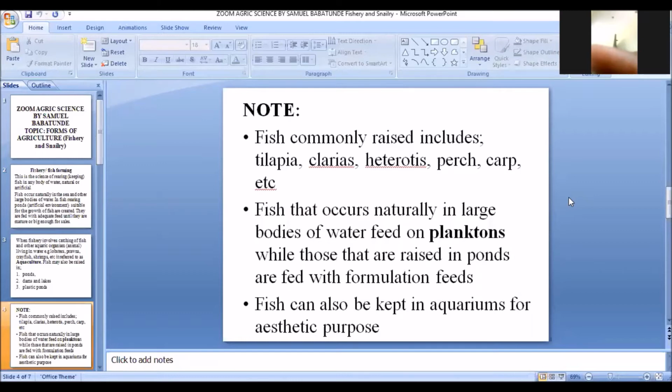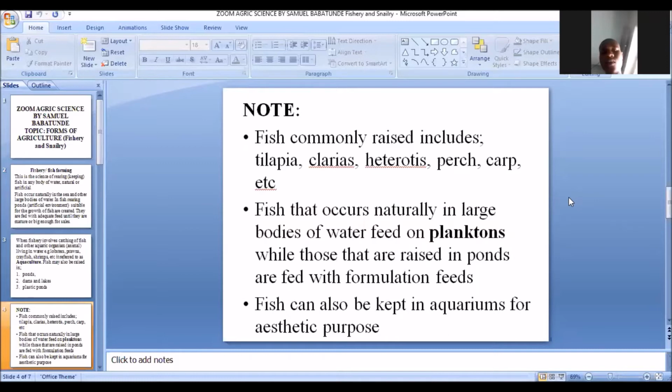So fishes that occur naturally in large bodies of water feed on these planktons, be it the phytoplanktons or the zooplanktons. While those that are raised in ponds are fed with formulated feeds. Like I told you, once you engage in fishery and you begin to rear fishes in ponds, an artificial water body, it is mandatory that you take the sole responsibility of providing these fishes with their feeds. And these feeds are formulated feeds.